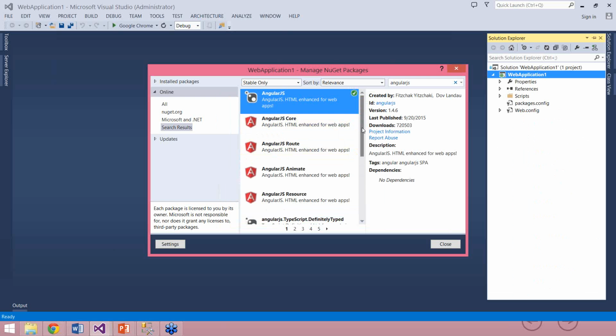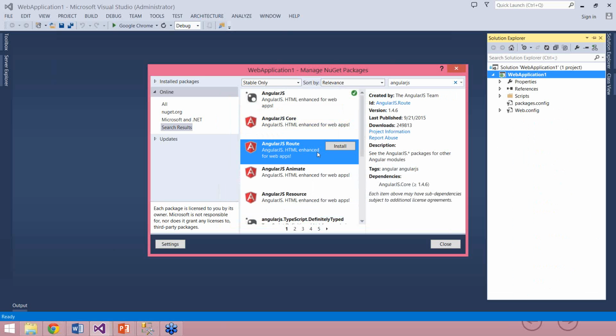Great. I also need another AngularJS library for routing. What is routing? Let us first understand that. Routing means routing from one page to another page, or rather from one view to another view. This routing framework is not part of the core AngularJS framework, and to work with routing, you need to install another library, which I'm installing here: AngularJS route.